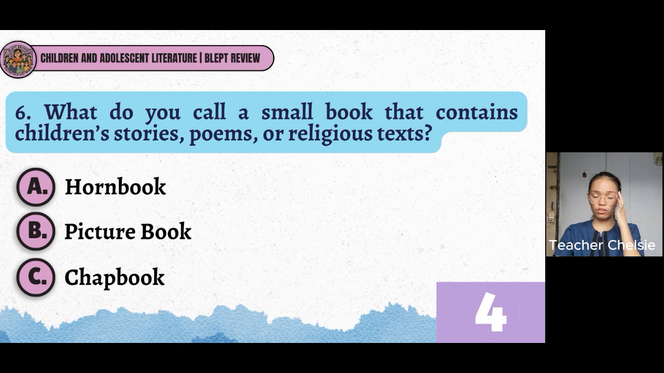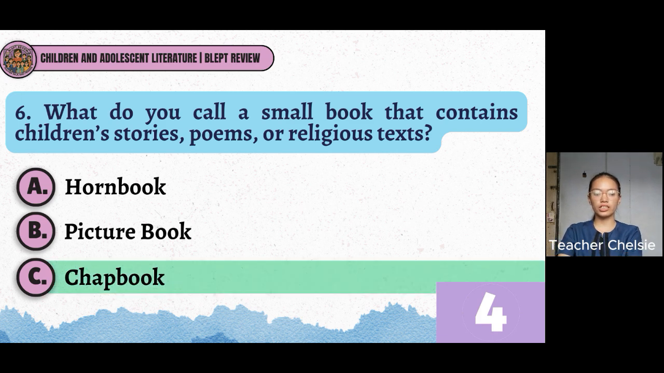Alright, let's see if you got the correct answer. So the correct answer is letter C, chapbook. Let's discuss them one by one. A hornbook is a small paddle-shaped wooden board that contains biblical stories or the alphabet. While a picture book, I guess you all know this one, is a 32-page book that combines text and illustrations to tell a story to children. Lastly, we have chapbook, which is the correct answer.